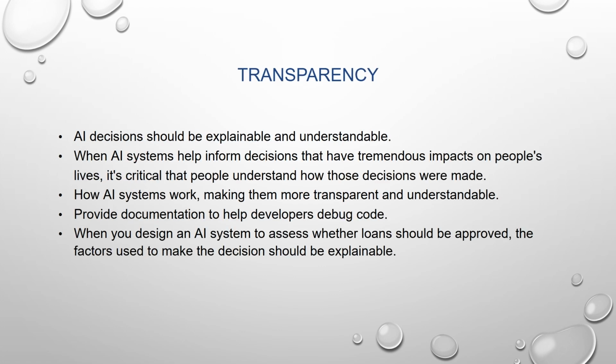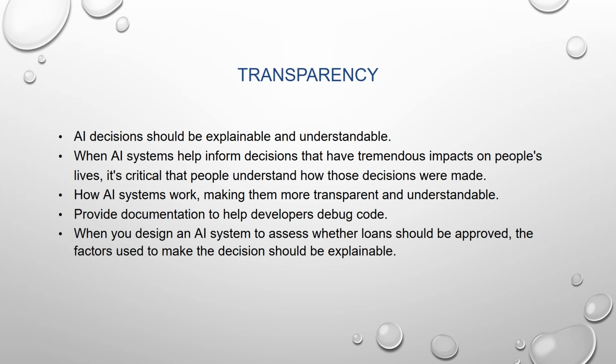Now, the next principle is transparency. AI decisions should be explainable and understandable. It should be clear to everyone what steps are followed by AI to reach a particular decision. For example, loan approval or loan rejection. Everyone should be able to understand clearly all the steps followed by AI to reach that output. So that is what transparency is.